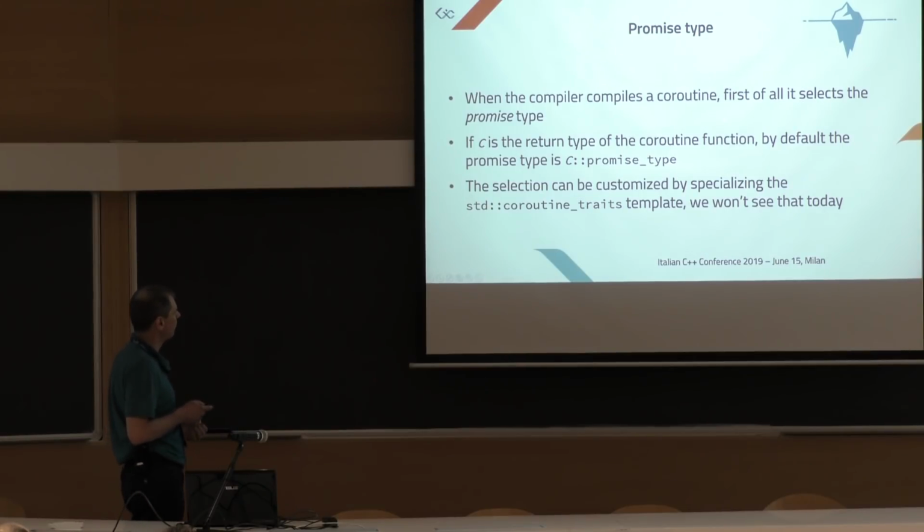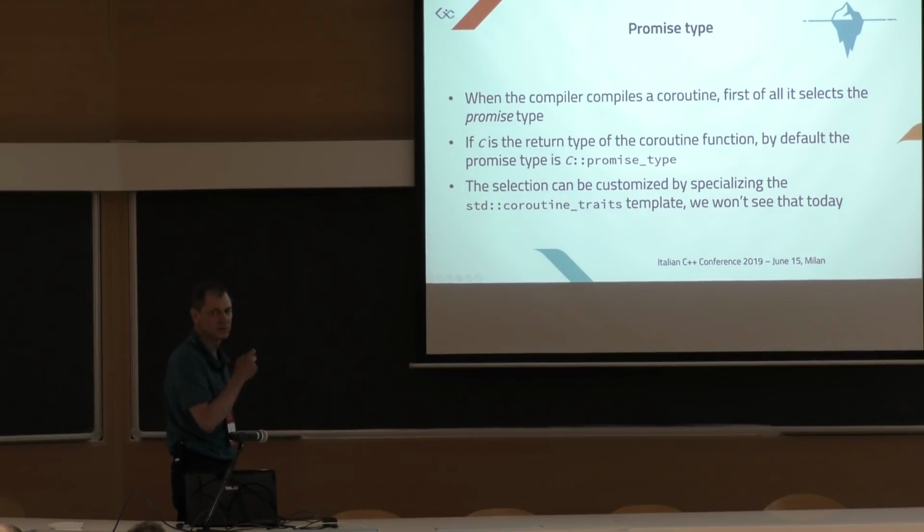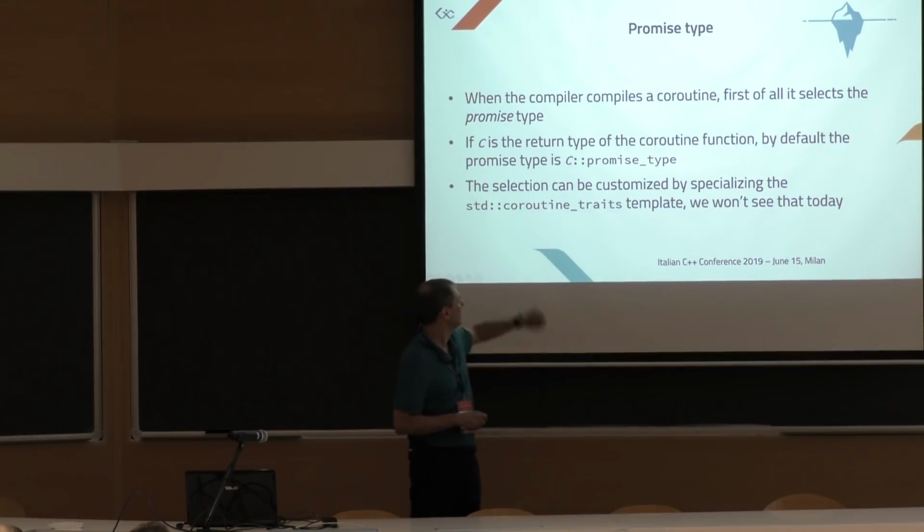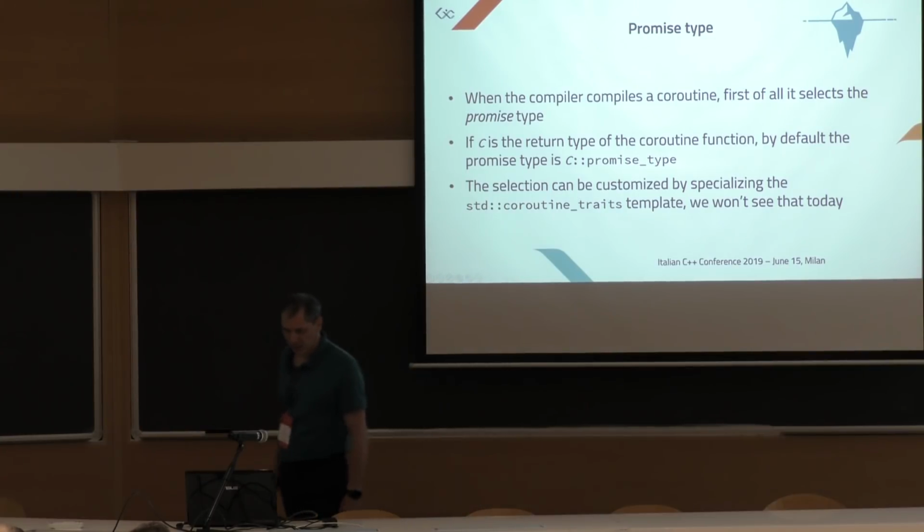By default, if C is the return type of the coroutine, then the promise type is C::promise_type. This selection can be customized, especially in this template, but I leave it as part of the iceberg, to the specification. So let's write it simple.